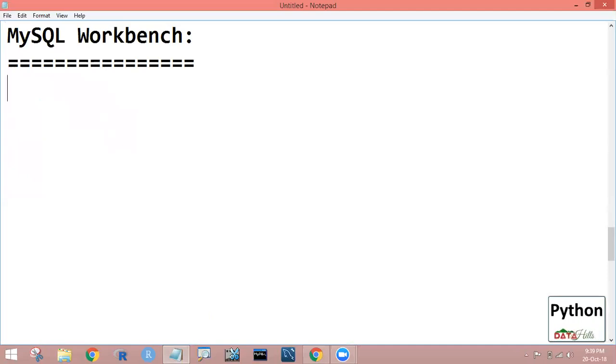This MySQL Workbench is a visual database design tool that integrates SQL development, administration, database design, creation, and maintenance into a single integrated development environment for the MySQL database system. It is one of the IDEs. Let us observe.